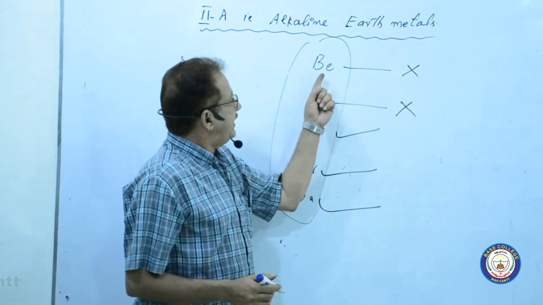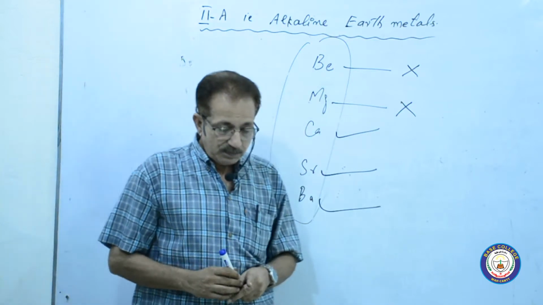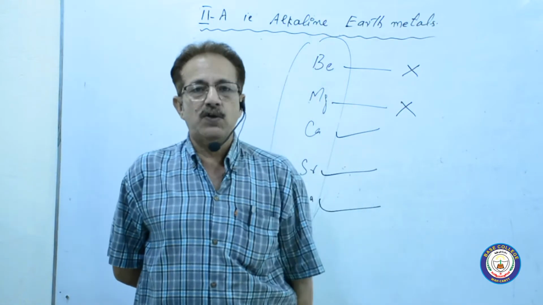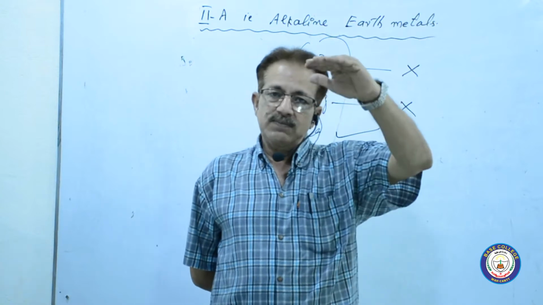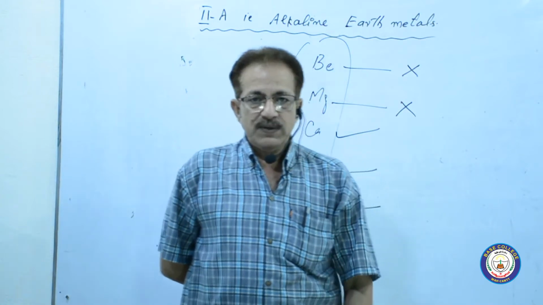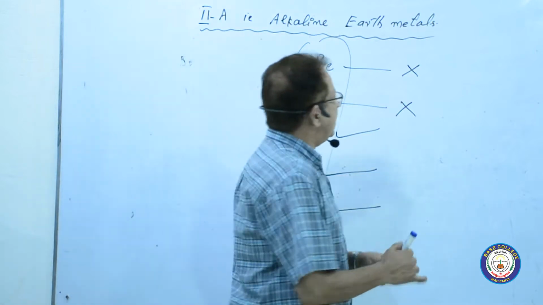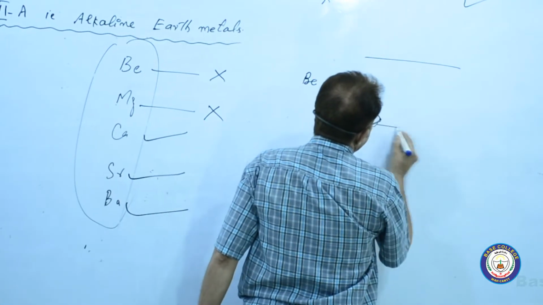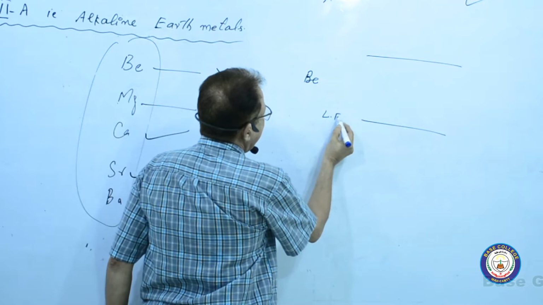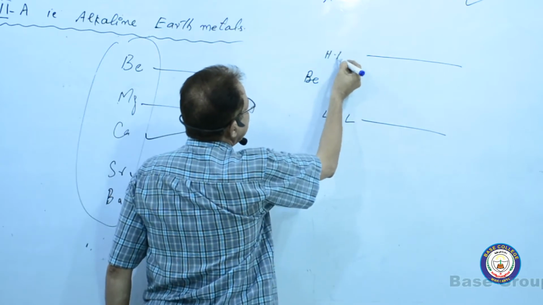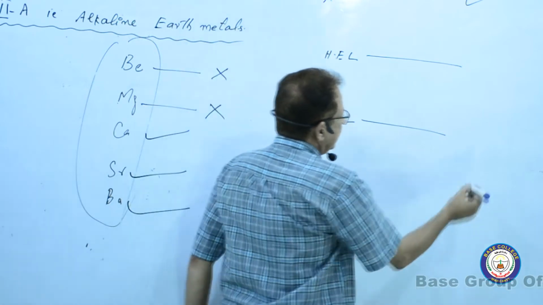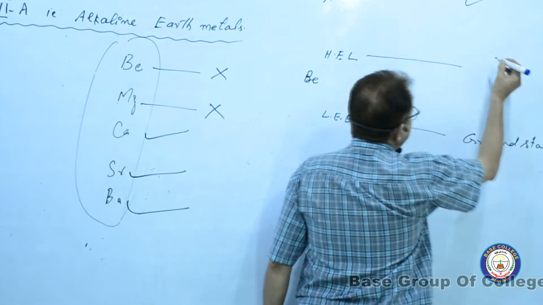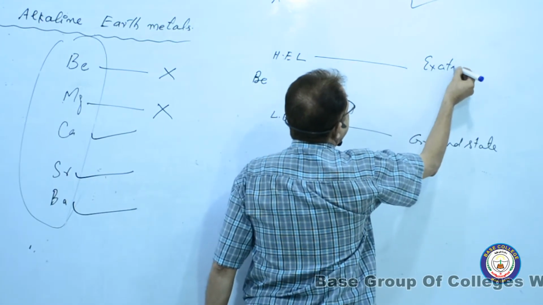In fact, in case of beryllium and magnesium, much more energy is required for the excitation of electron from ground state to the excited state. For example, first we take here beryllium. This one is the lower energy level. This one is the higher energy level. This one is the ground state. This one is the excited state.